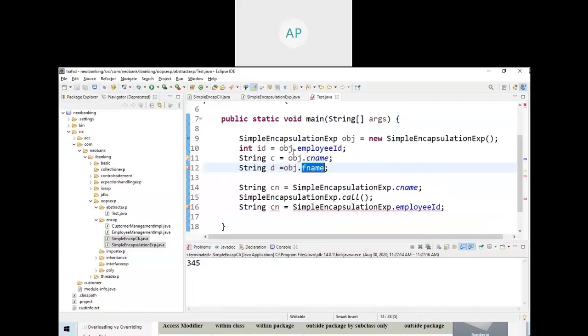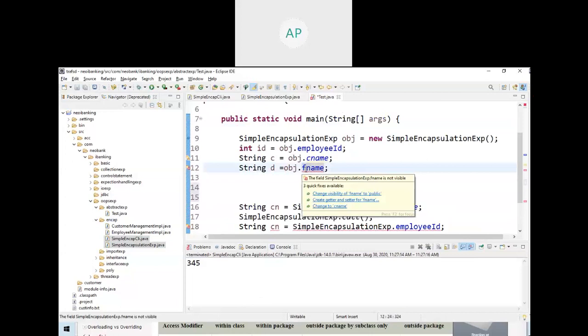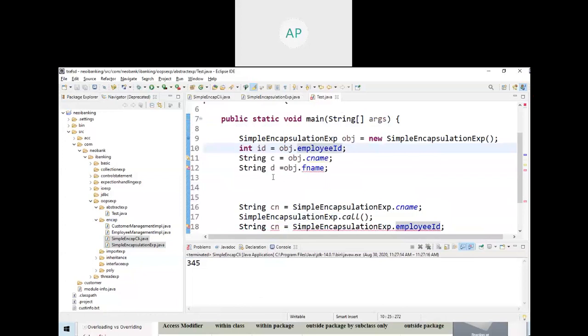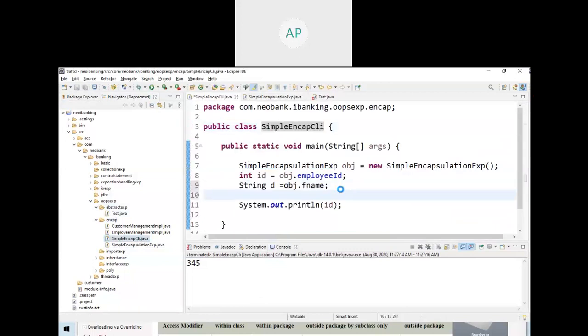Once I run, same way you also type and run. Then from another class, String some = obj.fname, you are getting an error. Obj.fname works in the same class, where I can print it, but from here I cannot. You cannot even access it, so how will you print? So that's the difference between private and public.